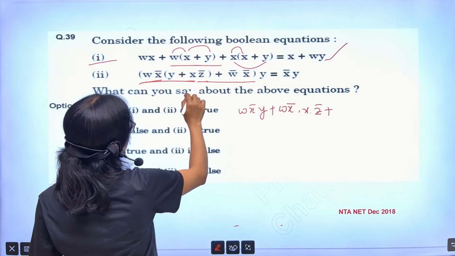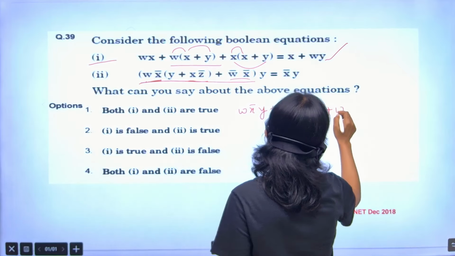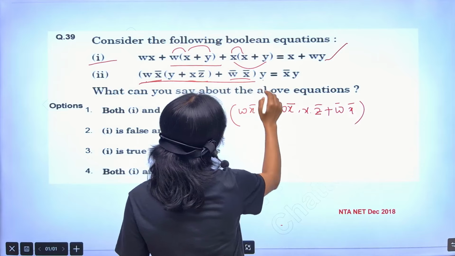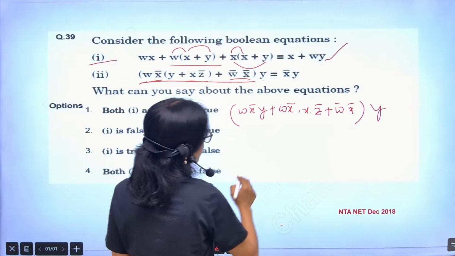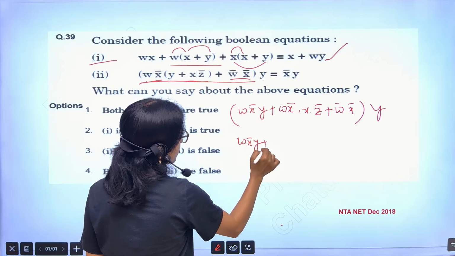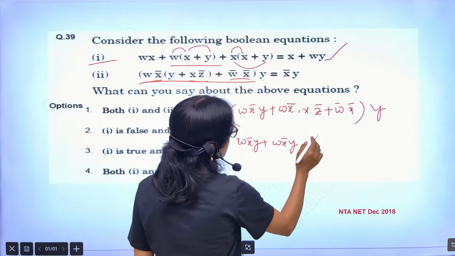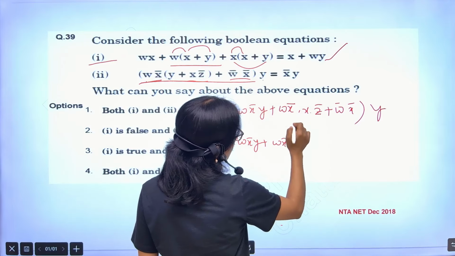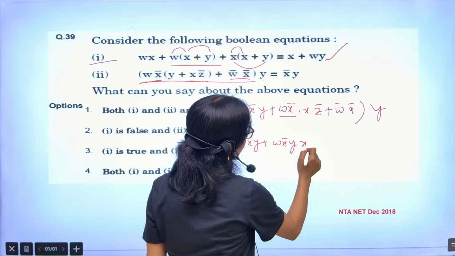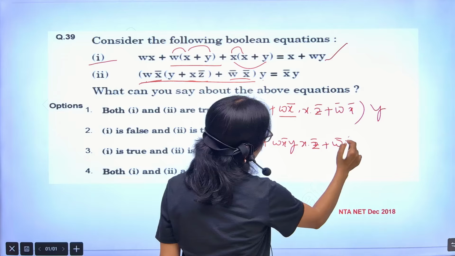This multiplication is done. After that I am getting here w bar x bar, then there is another y. After that this y again I will multiply. w x bar y plus w x bar y, actually this is w x bar y, then again x, then z bar plus w bar x bar y.